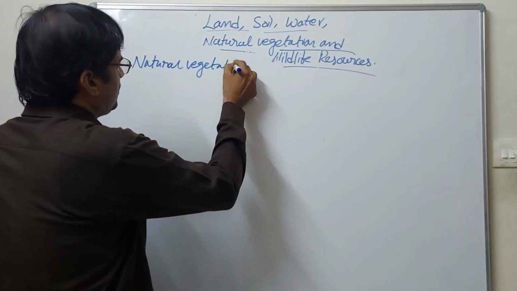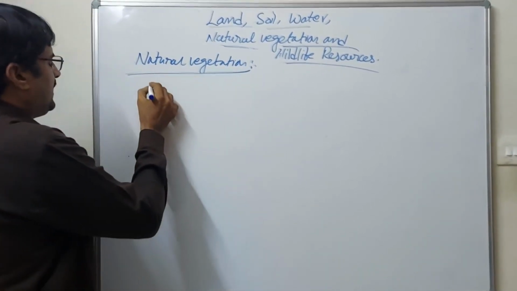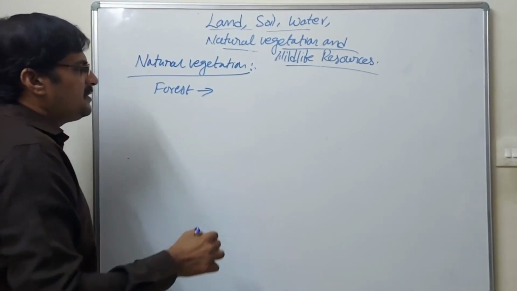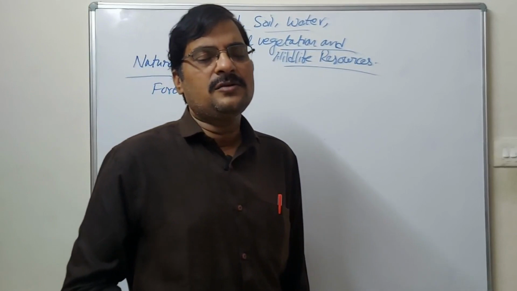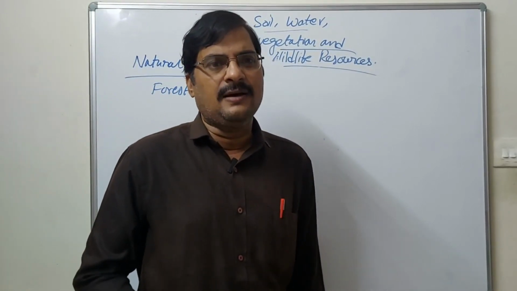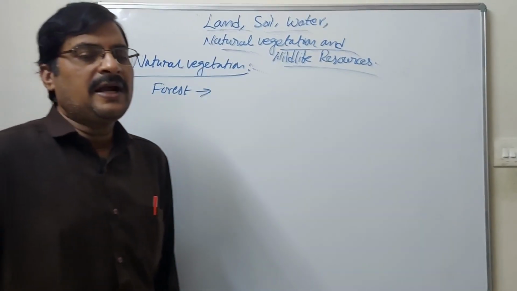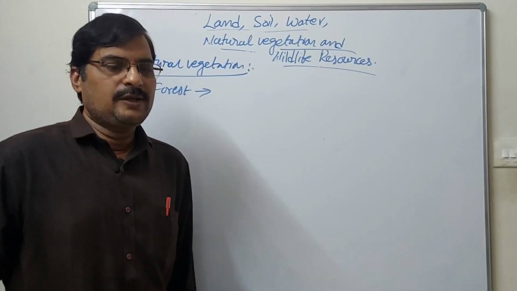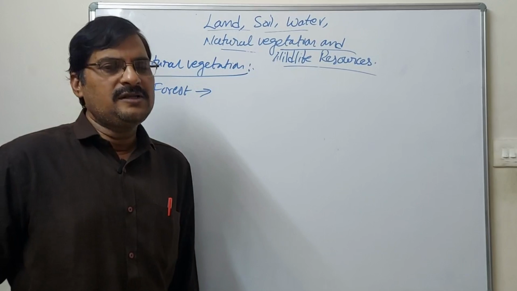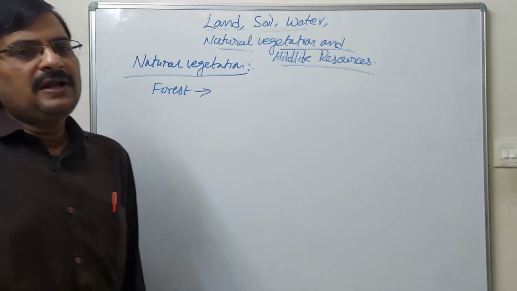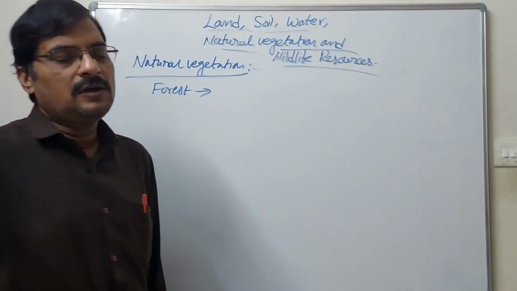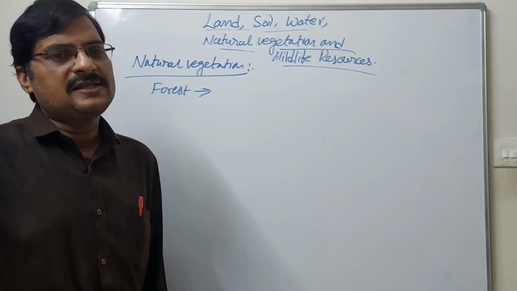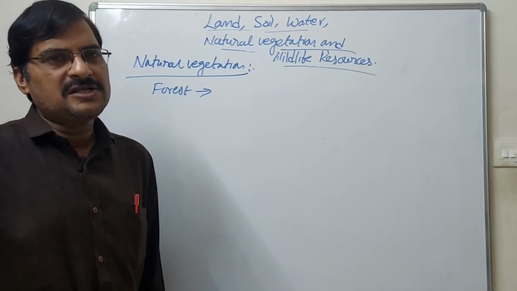Natural vegetation means that forest area. One of the best examples of natural vegetation is the forest area. There are different kinds of forest: evergreen forest, deciduous forest, dry forest, and different kinds of forest are there. All these forests we can call natural vegetation.